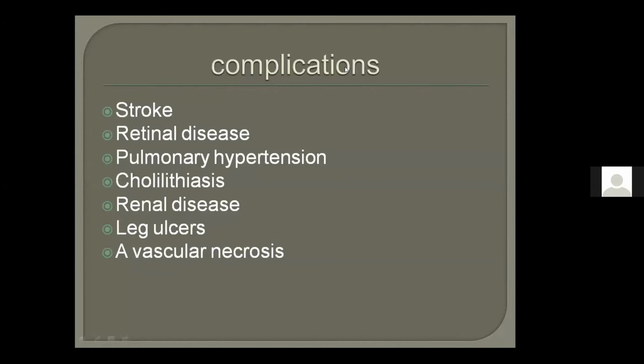Remember, start from head. Always try to remember things methodically so that you don't forget them. Head, eyes, heart, lungs, then gallbladder, then kidneys and legs, and avascular necrosis in the leg bones. I put the two together because most of the time the avascular necrosis is in the femoral head. Is it an easy way to remember?